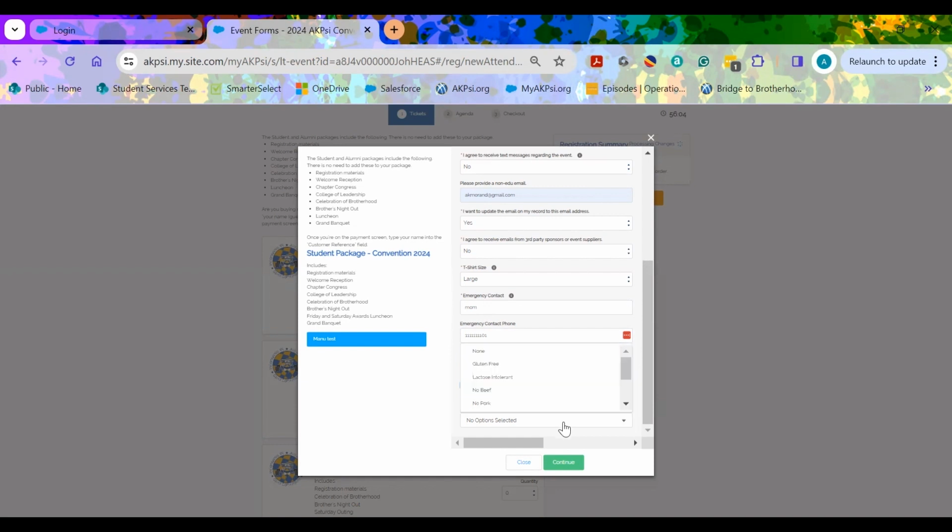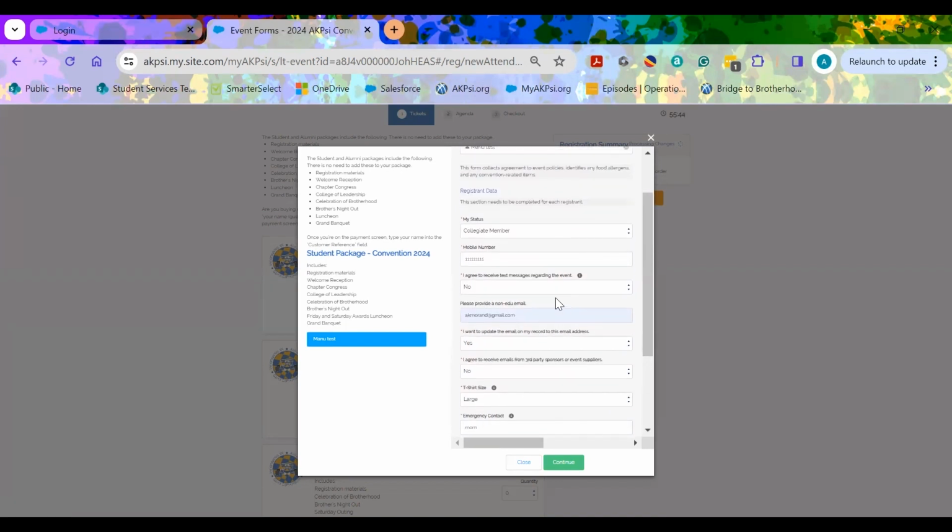And lastly, we would like to know if you have any meal preferences or allergens that would affect your enjoyment of convention. You can choose the options that you would need for the event. Once all of these fields have been filled, please choose continue.